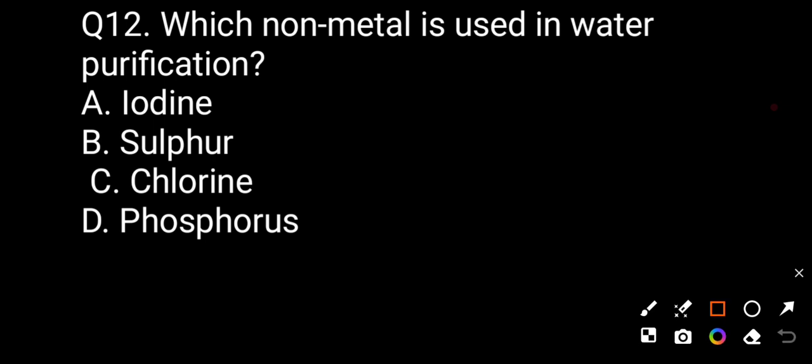Now question number twelve. Which non-metal is used in water purification? Option A iodine, option B sulfur, option C chlorine, option D phosphorus. The correct answer is chlorine, the non-metal used for water purification.